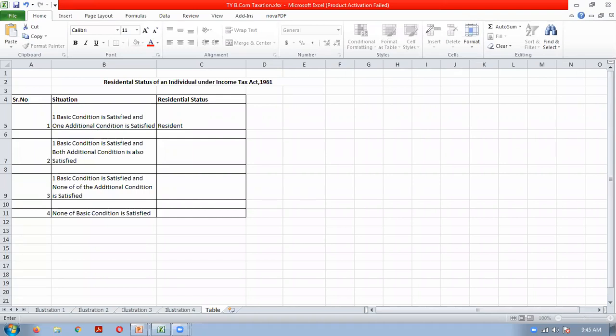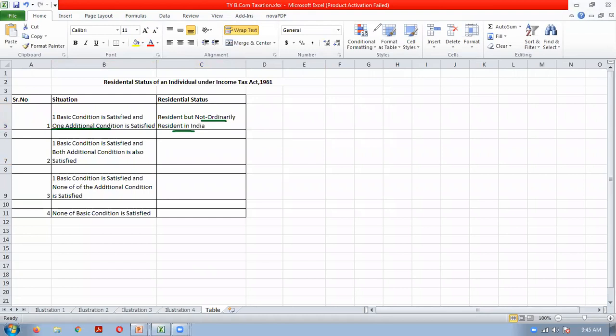So this situation will be resident. Individual will be a resident, but he is not ordinary resident in India. Clear? One basic condition is satisfied, so he will definitely be resident. But is he ordinary or not ordinary? For that, we will have to check the additional conditions. Here, the situation says that only one additional condition is getting satisfied. So he will be not ordinary.